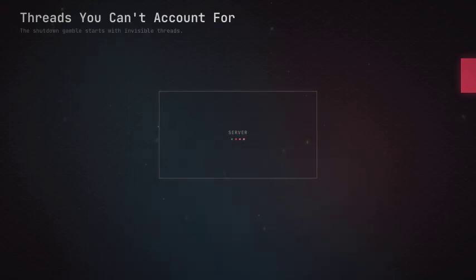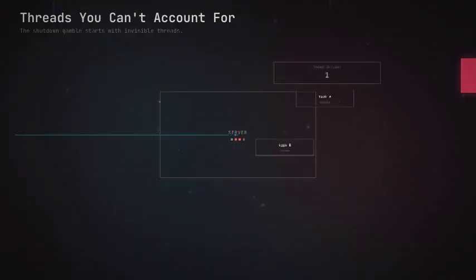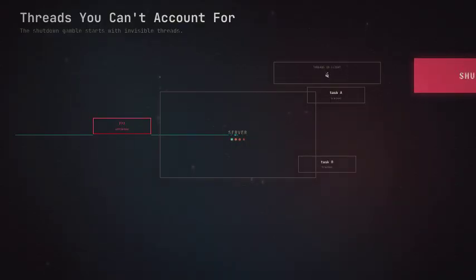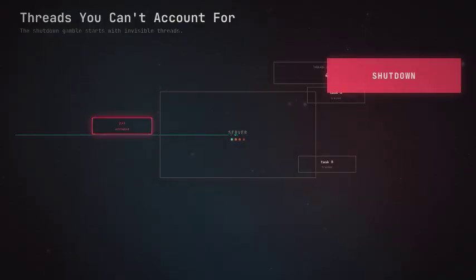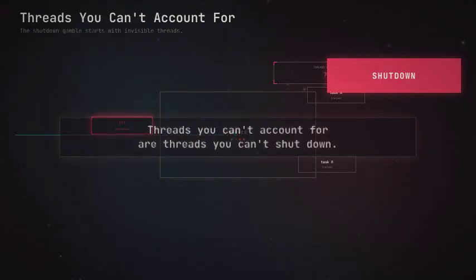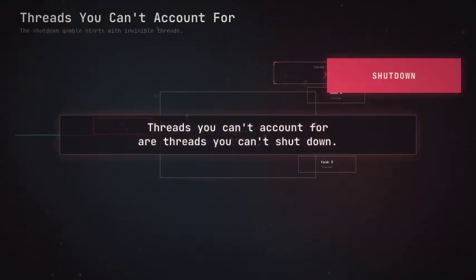Threads you can't name are threads you can't kill. Every fire and forget background task is a time bomb. It outlives the request, the client, and your deploy signal. When your thread counter flickers, and you can't account for every task in flight, shutdown is a gamble. This video makes that gamble disappear.